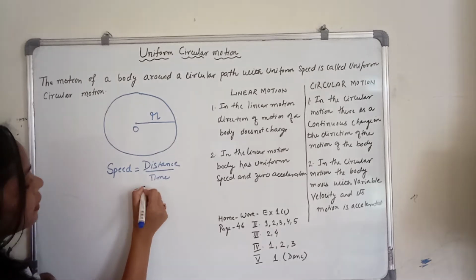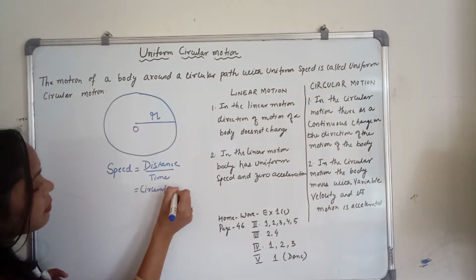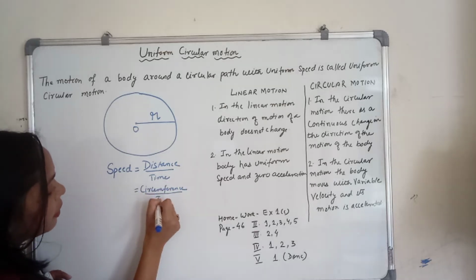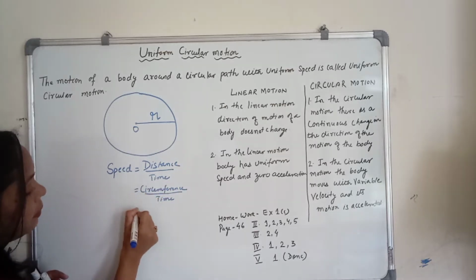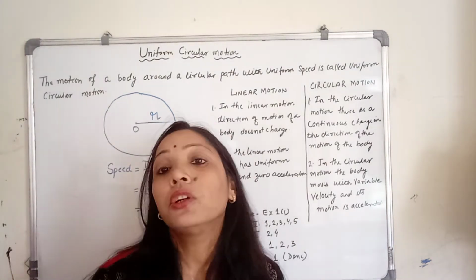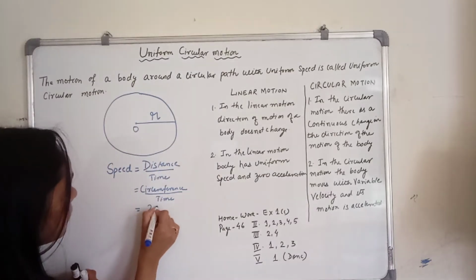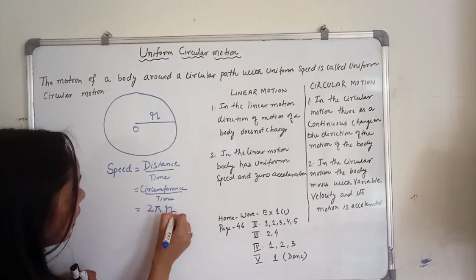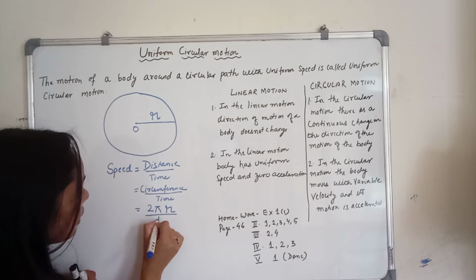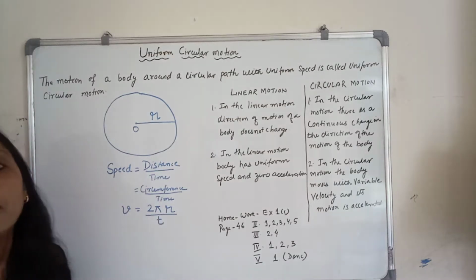So I can write here, distance is circumference and time will be time. Now what is the formula for the circumference? 2 pi r. The symbol of time we can take as t, and the symbol of speed I can take as v.